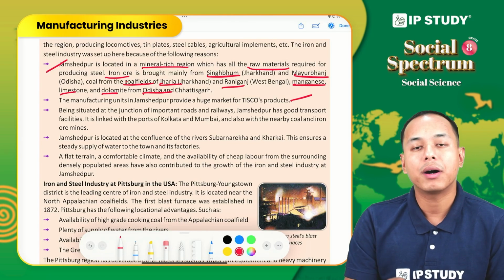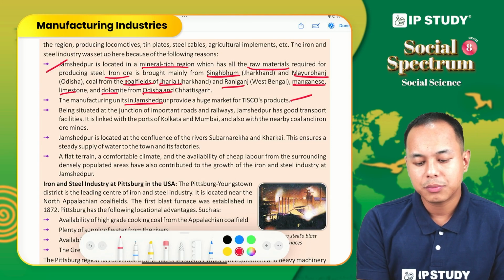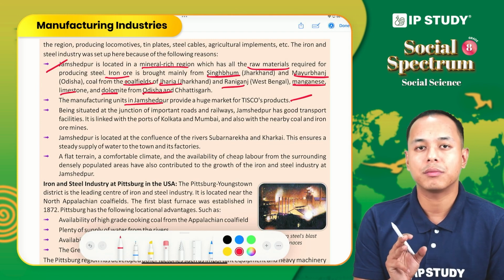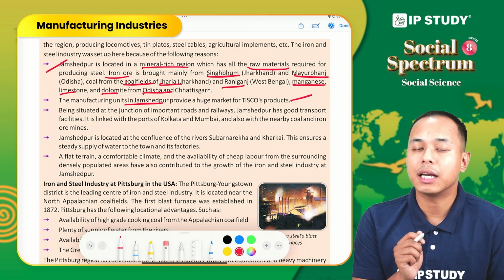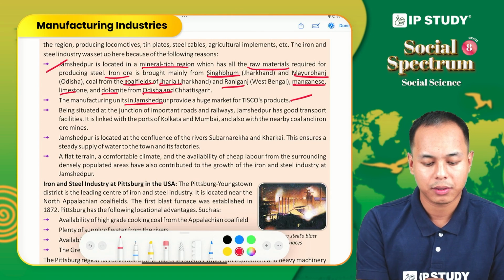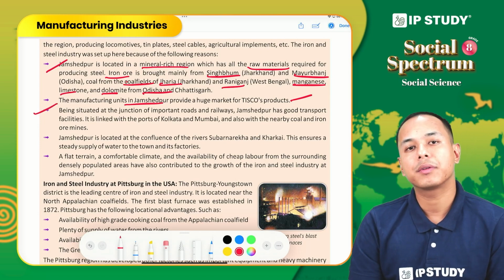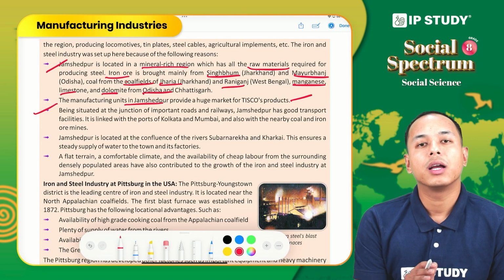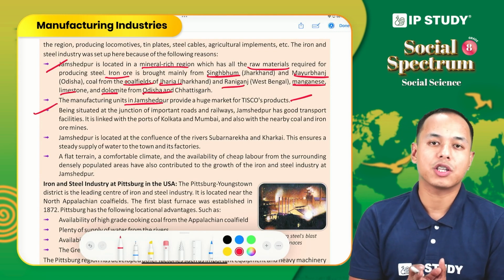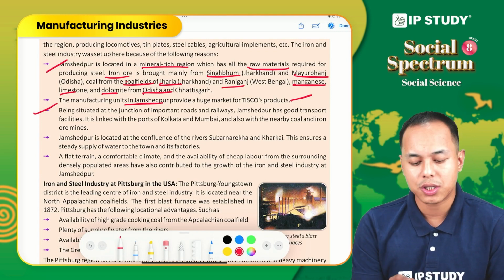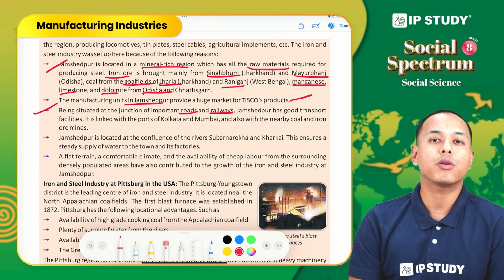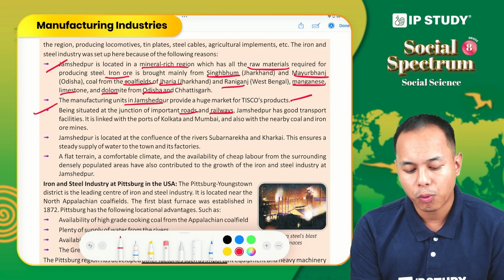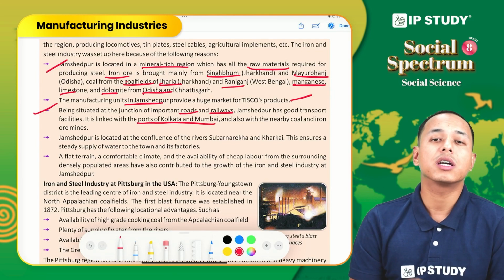Secondly, market. Jamshedpur provides a huge market for TISCO products. So whatever products are produced by TISCO, a market is readily available. Thirdly, transportation. Jamshedpur has a good network of transportation because it is located at the junction of road and railways. Not only this, it also has links to the ports of Kolkata and Mumbai. So thus, transportation.